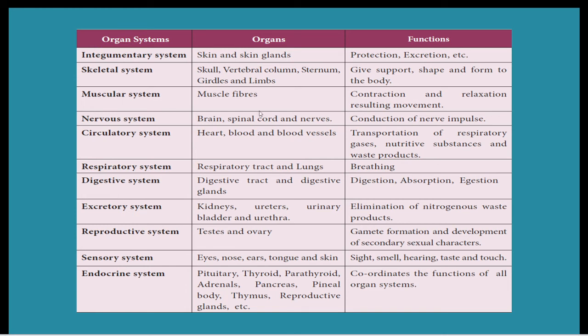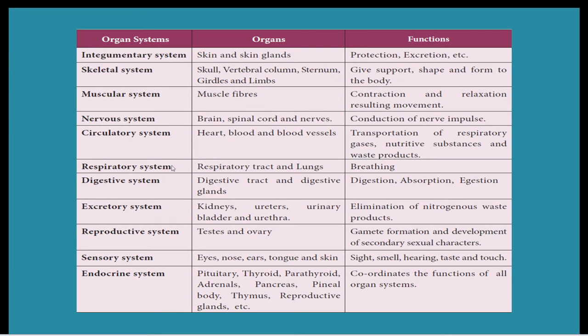Then the nervous system. The brain, spinal cord and nerves come under the nervous system. They are responsible for conducting the nerve impulse, that is, transmission of nerve impulses. Then the circulatory system. Here the heart, blood and blood vessels come under this. It is mainly used for the transportation of respiratory gases and also nutritive substances. Blood transports oxygen and also nutrition. It also helps in eliminating waste products.